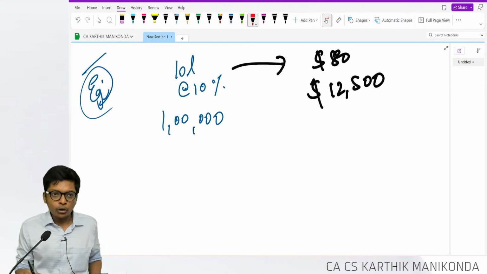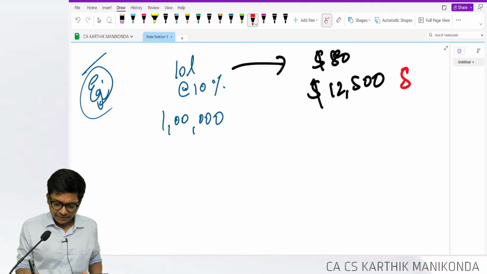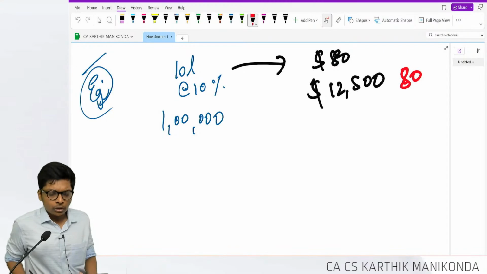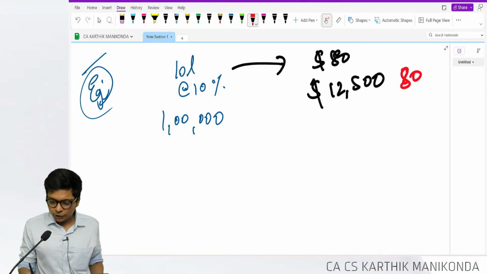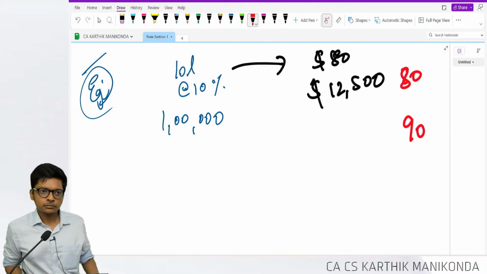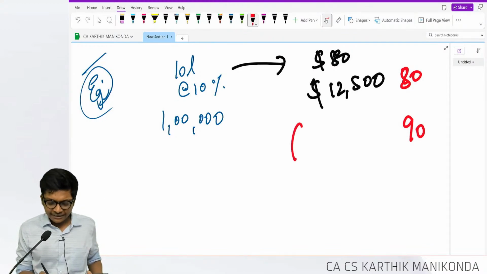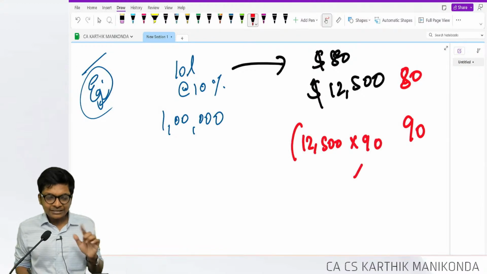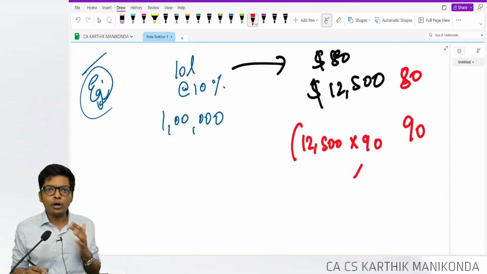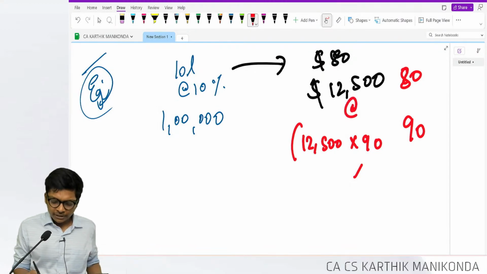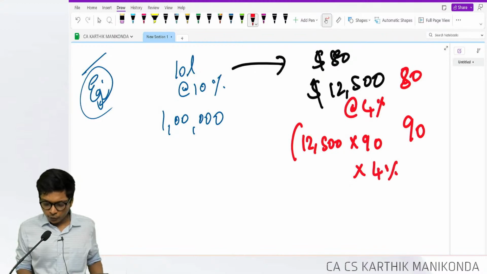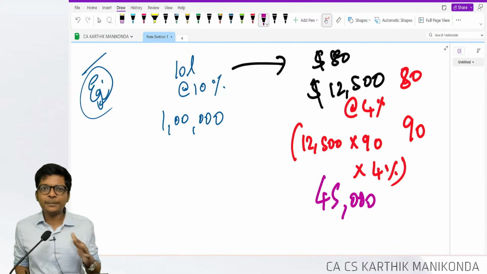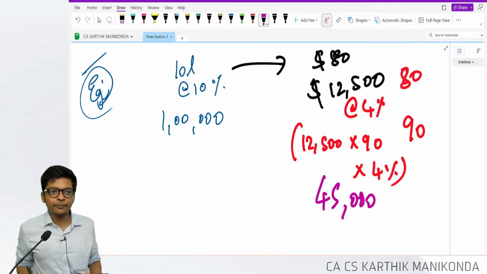Assuming when I borrowed, the dollar rate was 80. Later when I am repaying, assume the rate becomes 90. How much will I repay as interest? 12,500 into 90 into the interest rate abroad. Generally, the interest rate abroad will be low, so assume it is 4%. How much, guys? 45,000. Mark this concept as extremely important for November 23, guys. We can see it in the exam question paper.